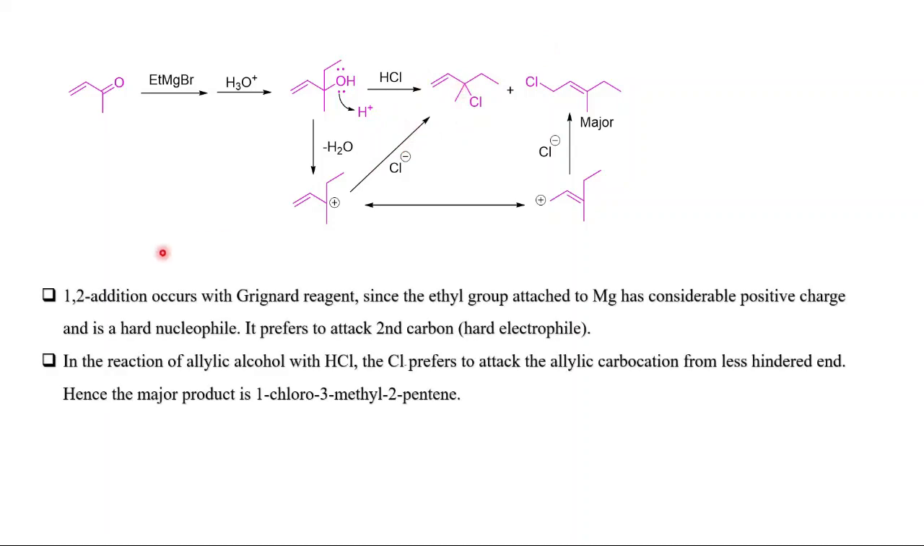So 1,2 addition occurs with Grignard reagent, since the ethyl group attached to magnesium has considerable negative charge and is a hard nucleophile, and it prefers to attack the second carbon, which is the hard electrophile. In the reaction of allylic alcohol with HCl, Cl prefers to attack the allyl carbon from the less hindered end, and hence the product is 1-chloro-3-methyl-2-pentene, 1, 2, 3, 4, 5, pentene.